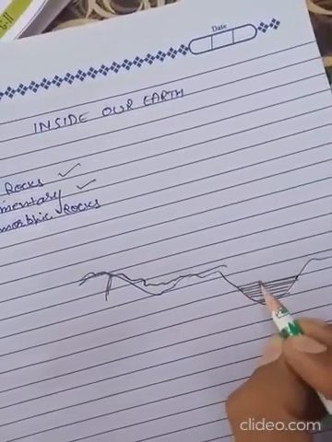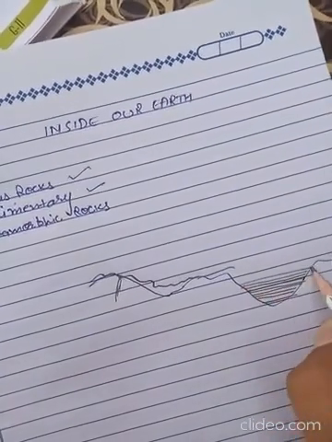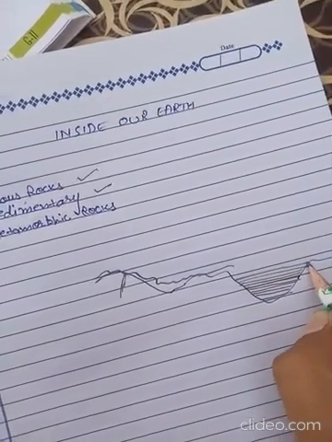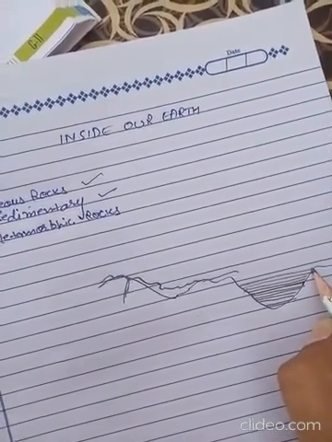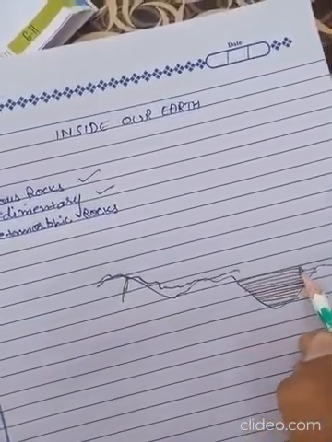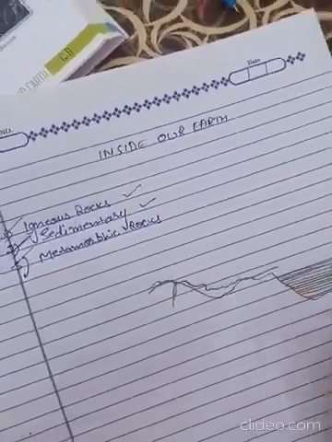In the depression, deposition continues. Over time, due to pressure, these rocks are formed as sedimentary rocks. Understand?